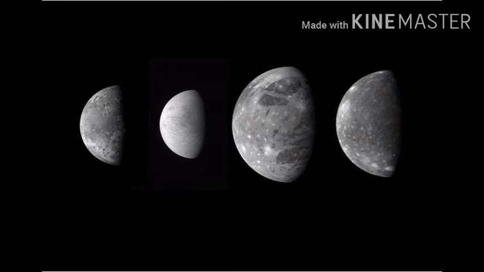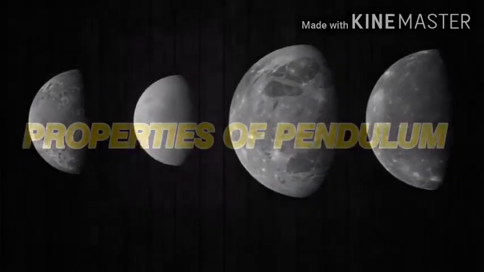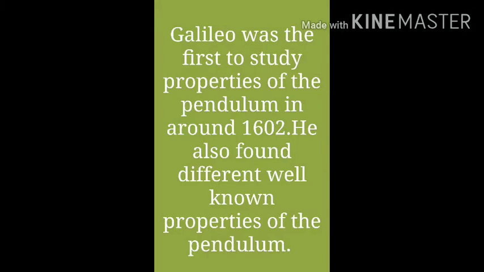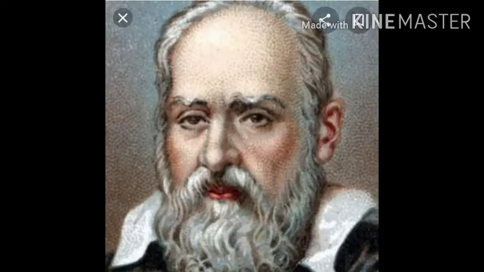Now, moving towards the next one, which is the properties of pendulum. These properties are helpful to us even in nowadays. The properties of pendulum was first studied by Galileo in around 1602. He also found different well-known properties of the pendulum which are used by us nowadays. This great scientist died on 8 Jan 1642 due to very high fever.